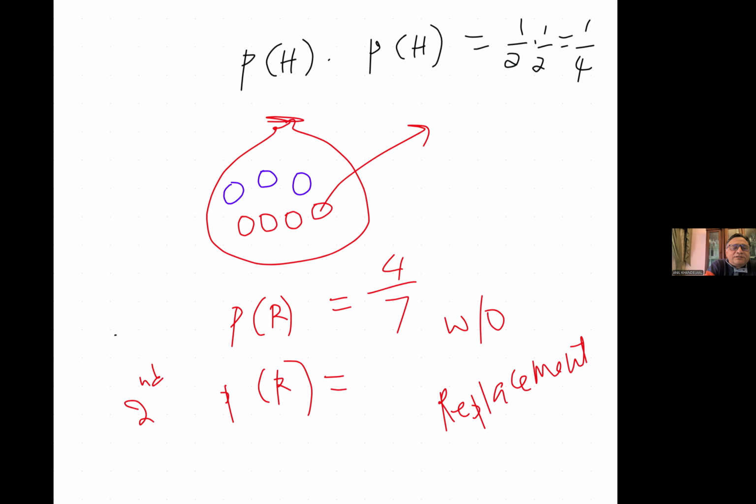This is only to tell you that we are doing a conditional probability here: if the first case was red, what was the probability of getting red again? In that case, it reduces to 3 out of, because one has been removed, 6. You get the whole idea.